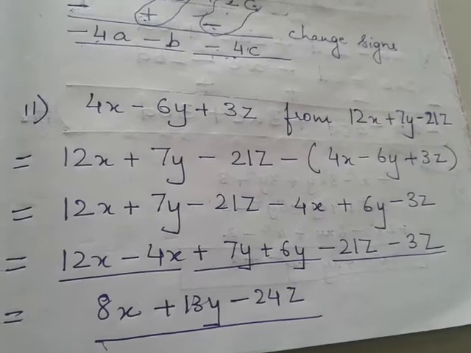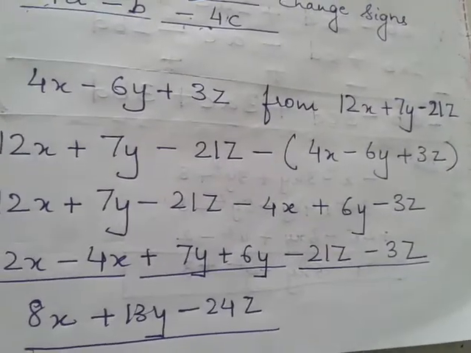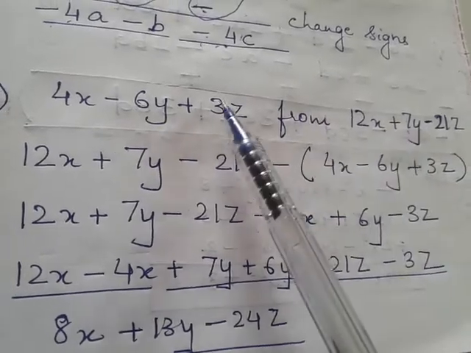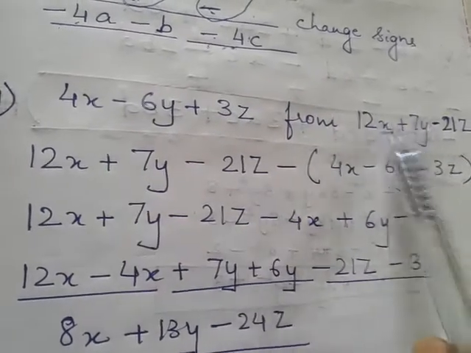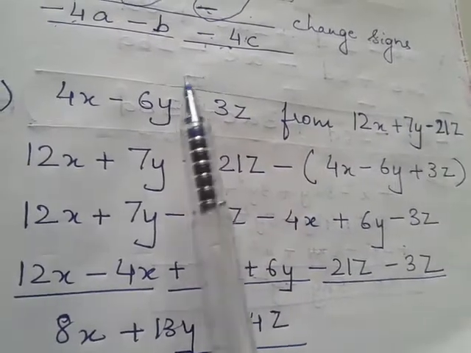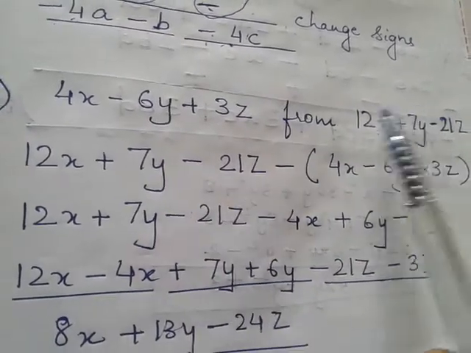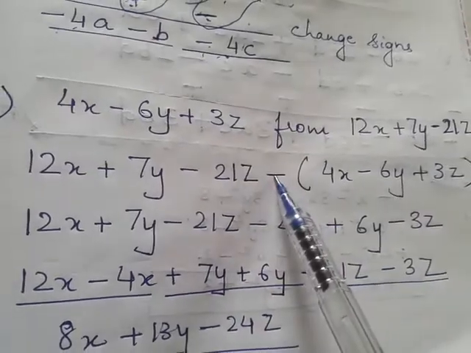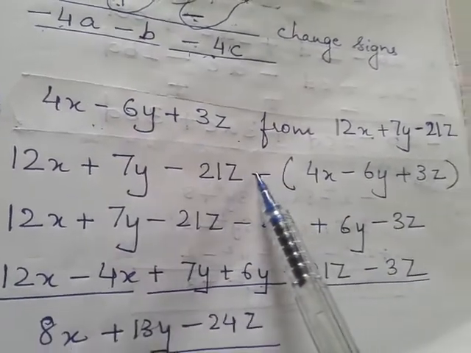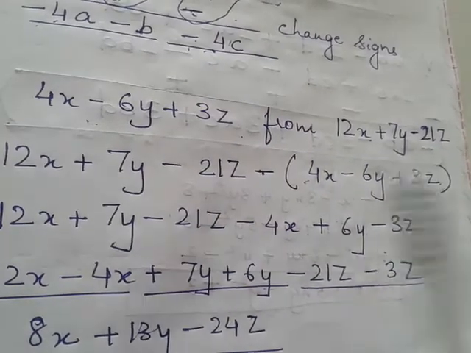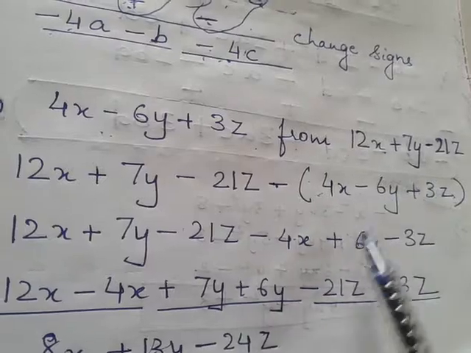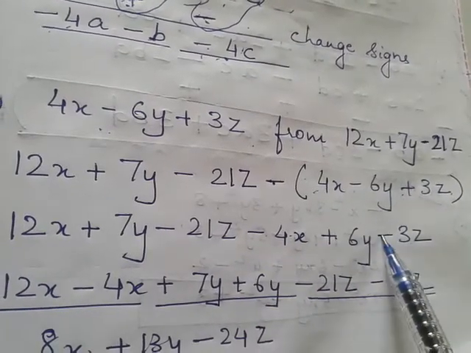See, the second one I have solved with the same method, the row method I have used. This minus this, so write this. Remember this, I am telling you again and again, because you make mistakes here only, and once you make a mistake, you write this first, your whole answer will be wrong. So this has to be written first, with minus because we are subtracting, and then this in bracket. Then before the bracket, if minus is there, all inside signs will change. So plus 4x became minus 4x, minus 6y became plus, plus became minus.